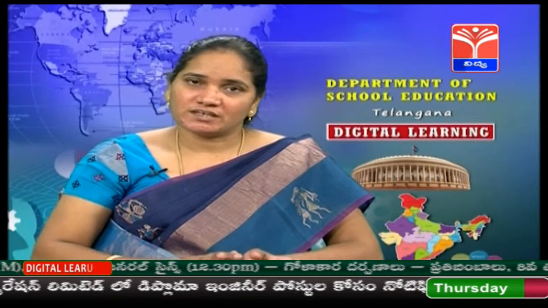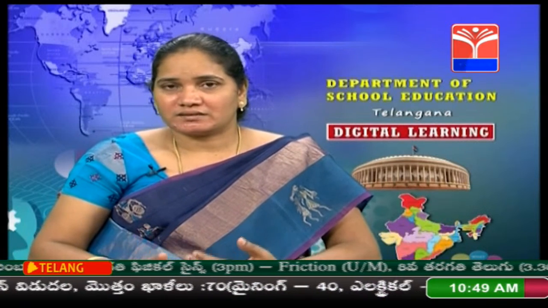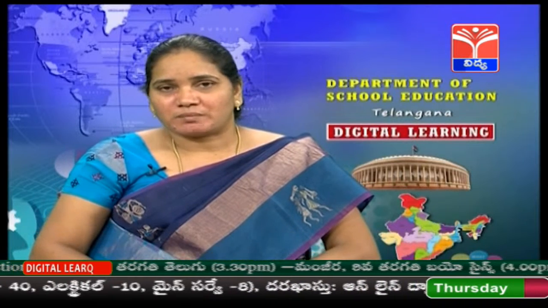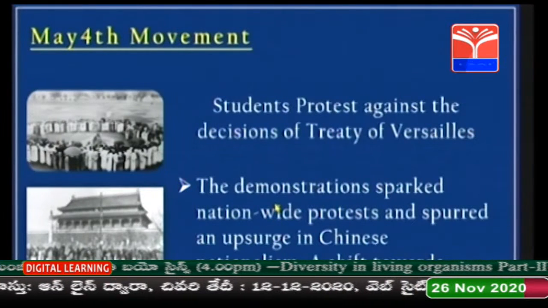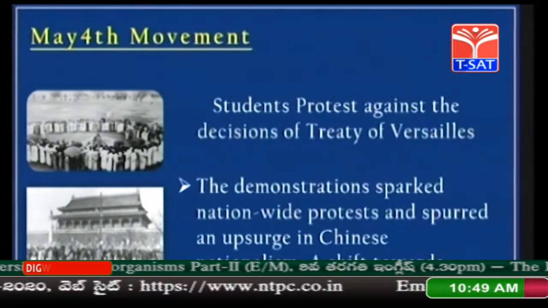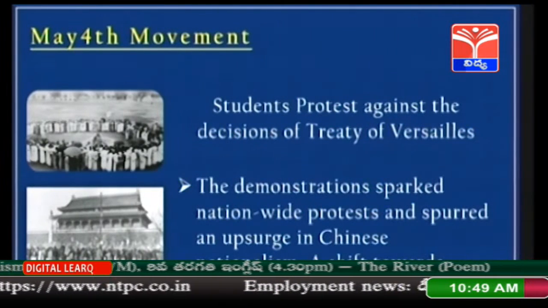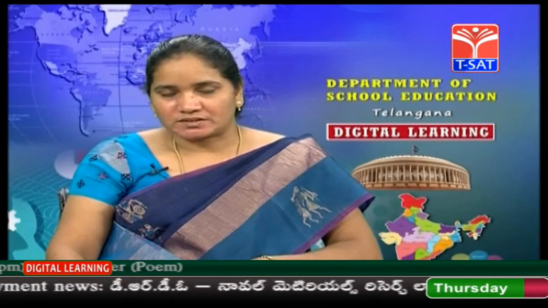But here one interesting point is that China was on the victorious side led by Britain, but it did not get back the territories which it lost to Japan. So the demonstrators sparked nationwide protest and spurred an upsurge in Chinese nationalism. This movement was a shift towards political mobilization.